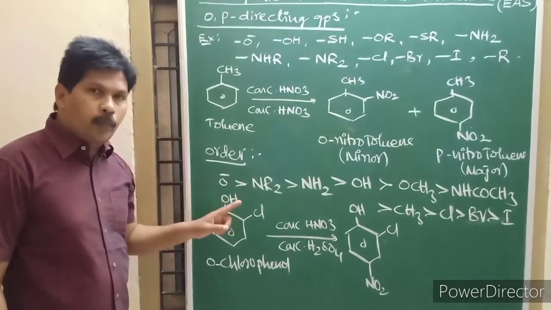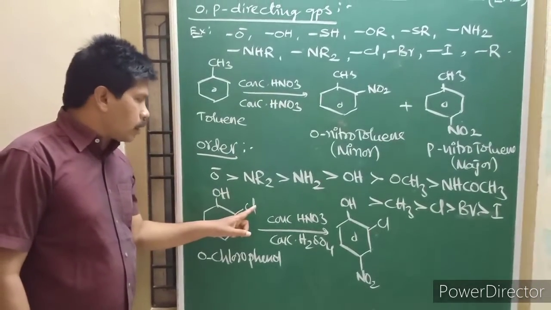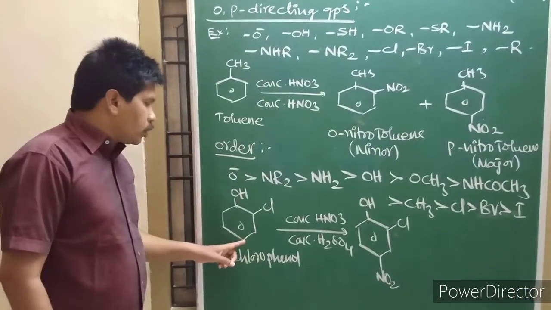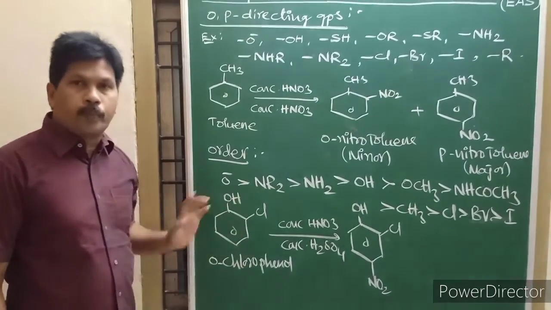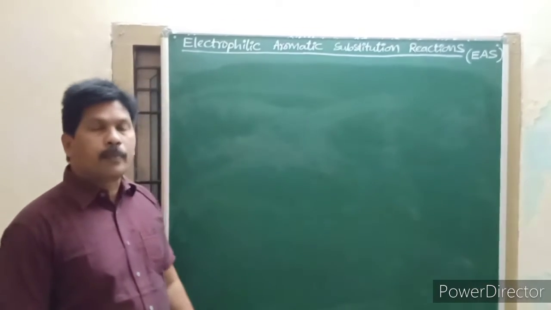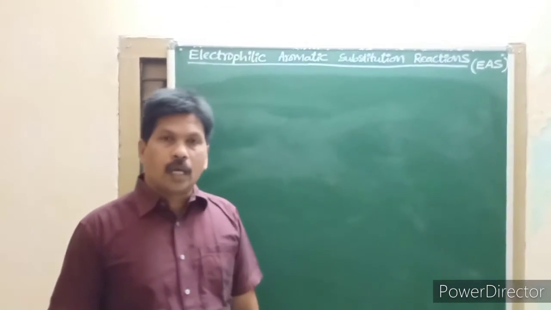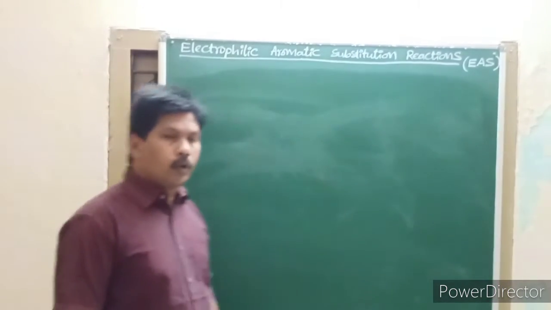Here we note one point: the OH group is more powerful than chlorine, so the incoming group is attached to the para position of the more powerful group. If the para position is blocked, the new group enters the ortho position to the more powerful group.